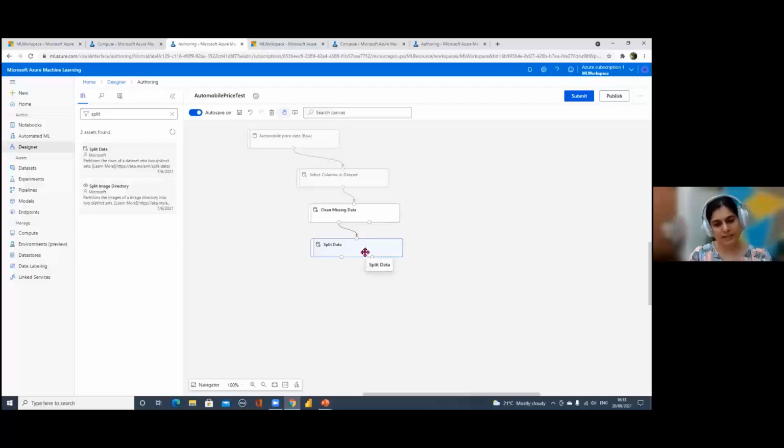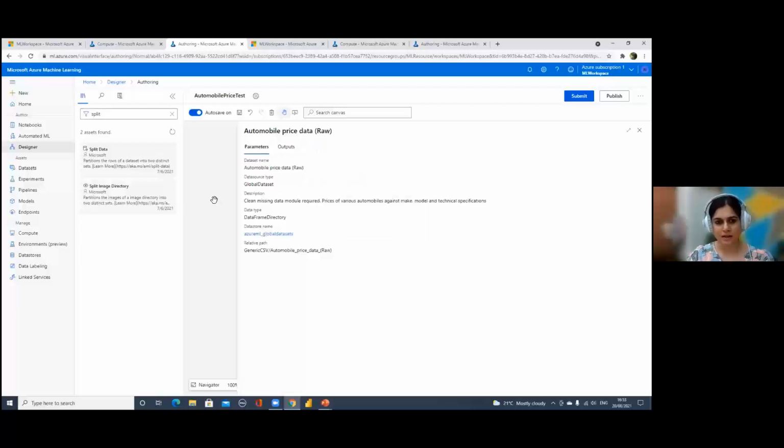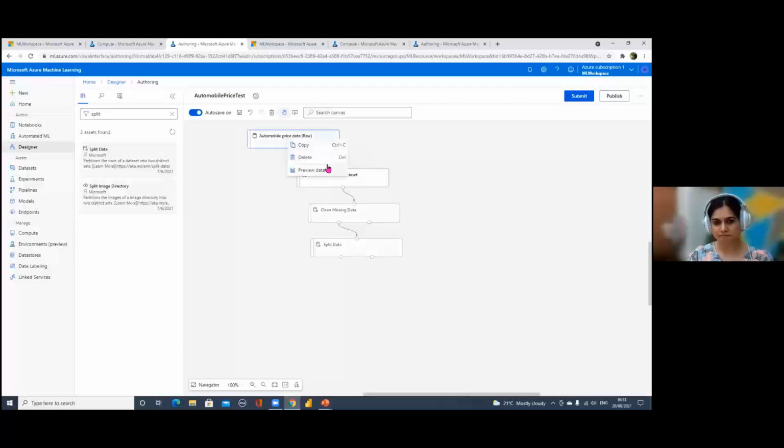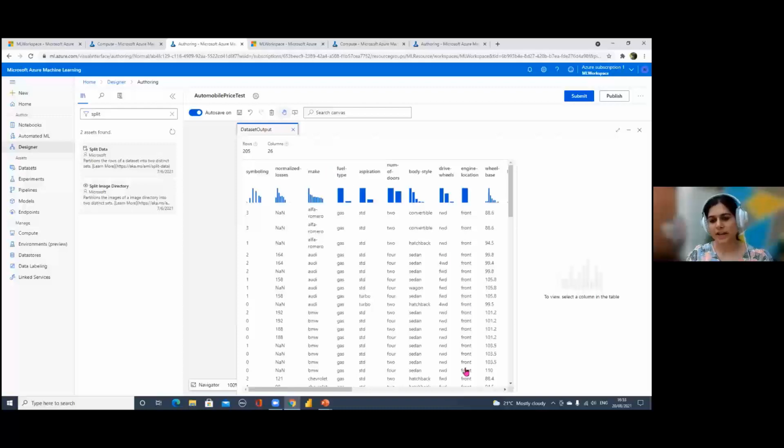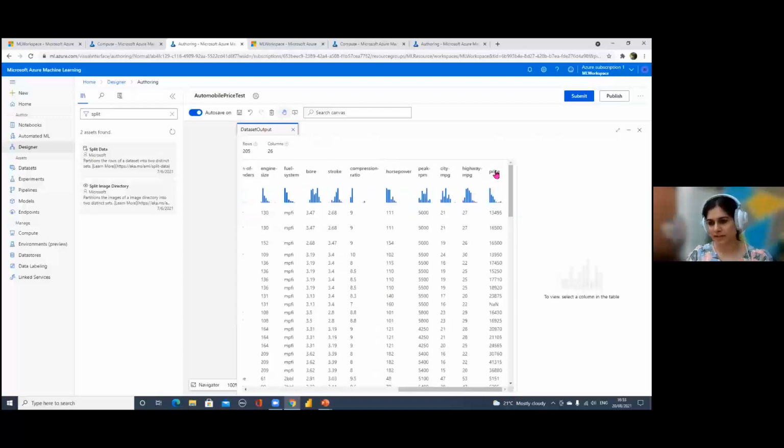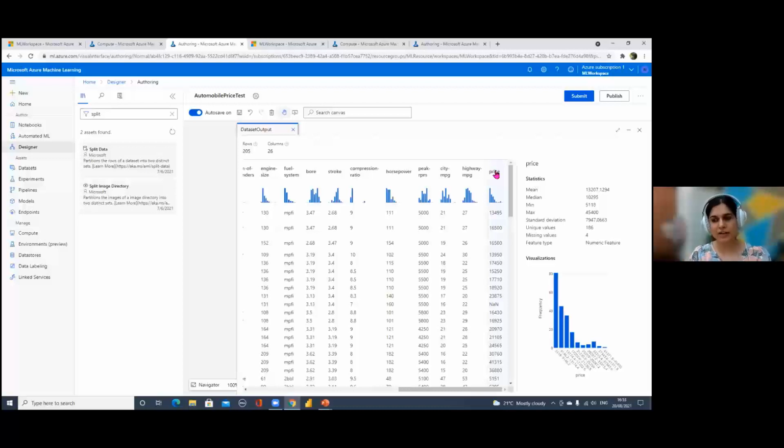Now, once we split the data, the next task is to train our model, and for that you should have something in mind. For example, when we saw our data, we know that we are trying to predict a column called price, and that's my label column. This is a continuous value, which is numeric, so we are going to use a regression model for it.